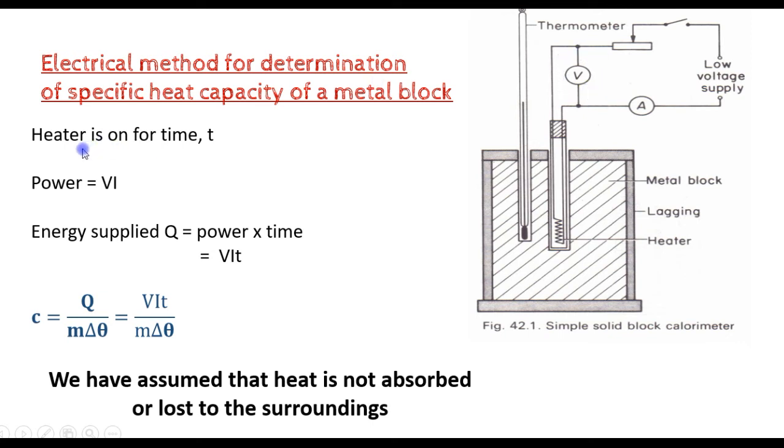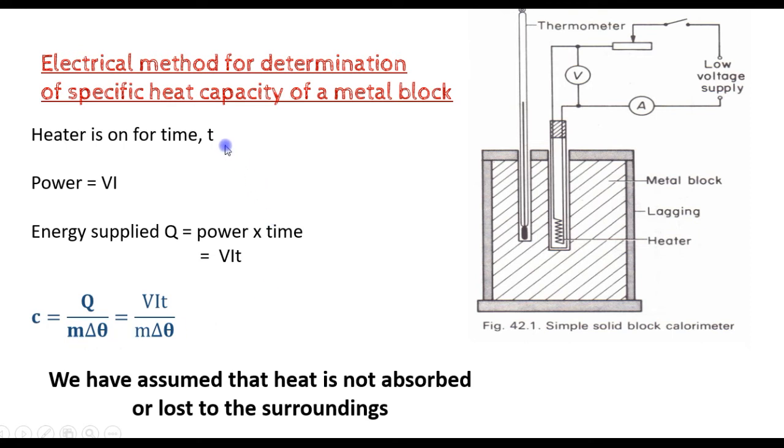Now we heat the solid for a time t. Power supplied to the heater is voltage times current. So energy supplied Q is power multiplied by time. So power is VI and time is t. We measure with a stopwatch. So energy supplied is VIt. We measure the mass m of the block on a balance.